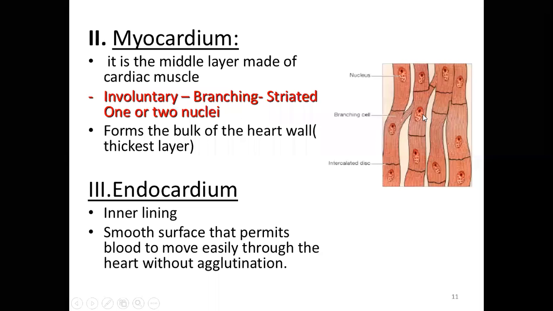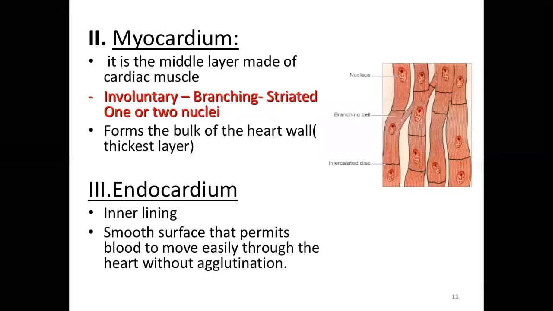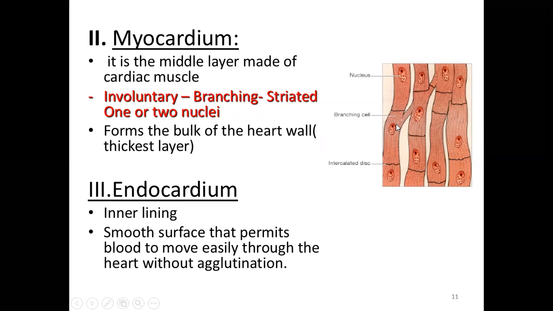Usually they will have one. Sometimes because of the joining, there will be two nuclei. So in case of the skeletal muscle, there are multiple nuclei, and in the smooth muscle, there is only one. But in case of the cardiac muscle, there can be 1 to 2 because of the branching. And this forms the bulk of the heart wall.